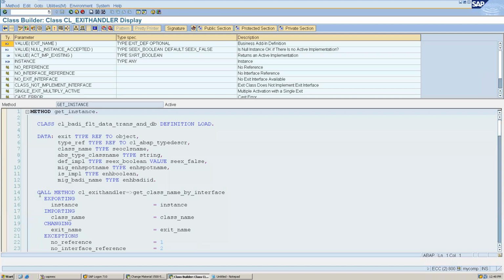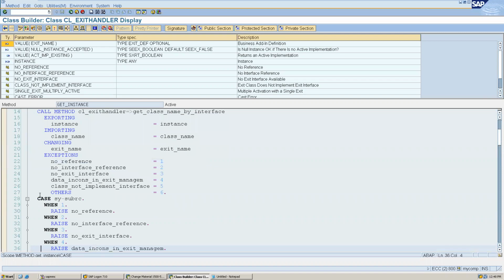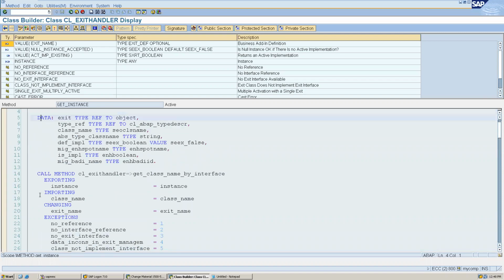Yeah, Abhishek, you were in T-code SC38, right? SE24 class, for class we have SE24, right? Okay.